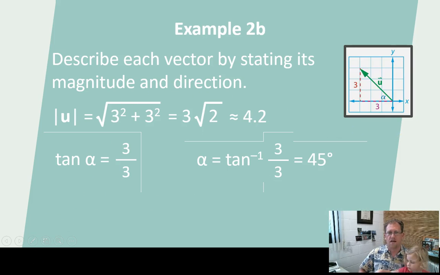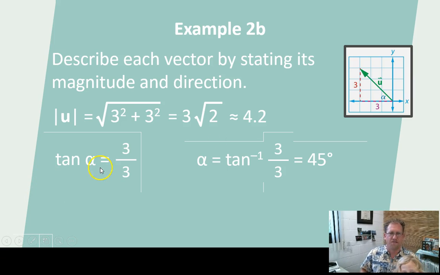All right. Another example, this is vector u, and its tail is at the origin, and its head is at (-3, 3). So we need to use the distance formula first to get the magnitude. 3 squared plus 3 squared, 9 plus 9, 18. The square root of 18 is 3 radical 2, which is approximately 4.2. And so 4.2 is the magnitude.